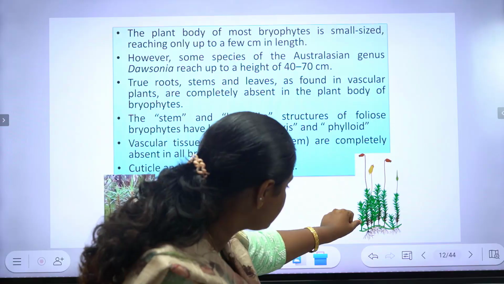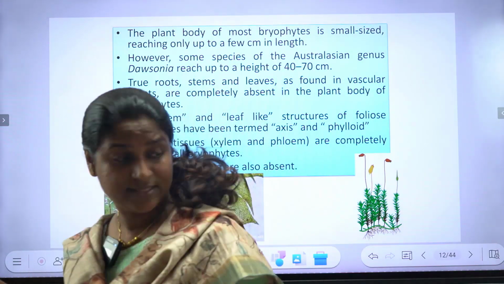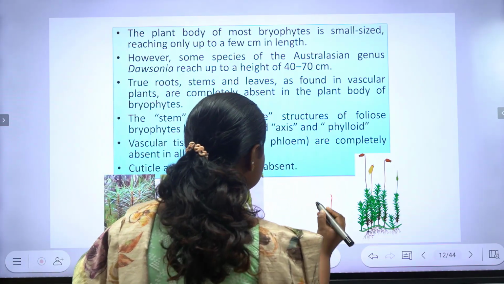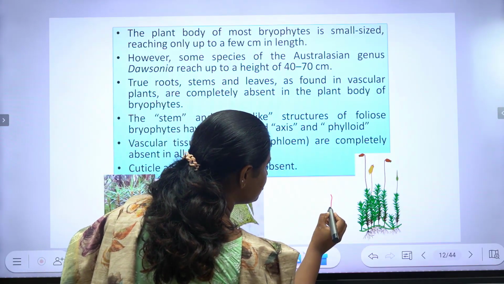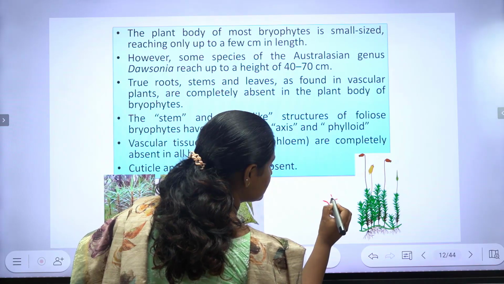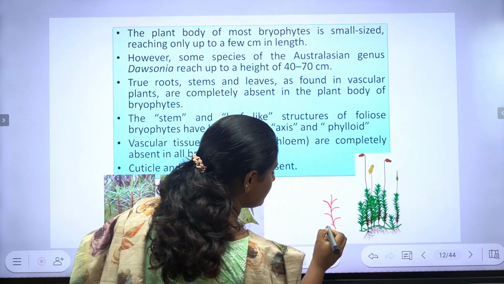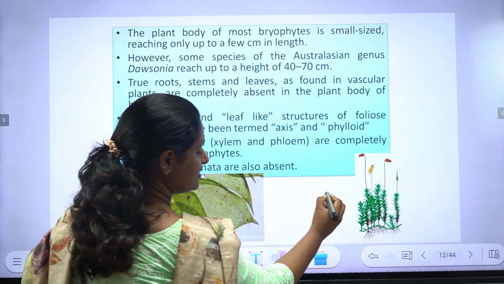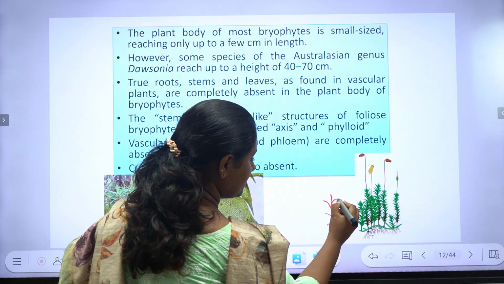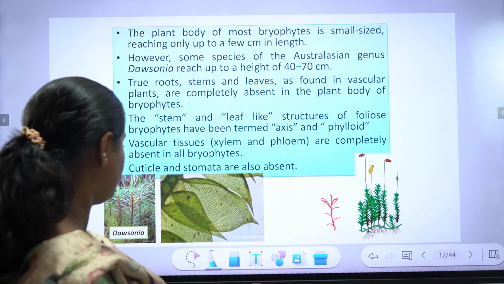The stem-like structure is called axis, and the leaves arising on this axis are called phylloid. This is the main stalk, that is the axis, and these greenish leaf-like structures are called phylloid. Okay.